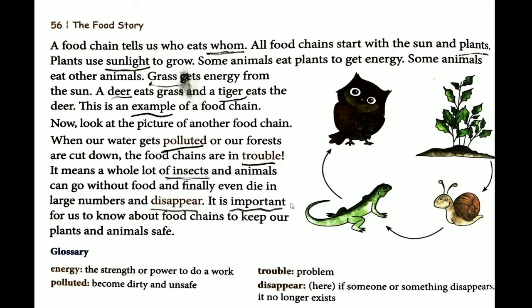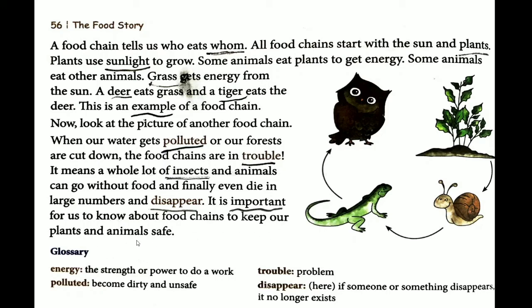So then all the organisms that are feeding on the insects will not get food, and hence they'll also die in large numbers. And then all the organisms that are feeding on these organisms which are eating the insects will also die and disappear. Disappear means to no longer exist or to vanish. So that way these organisms will die and disappear in large numbers.